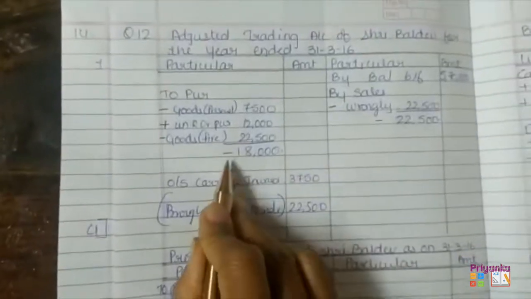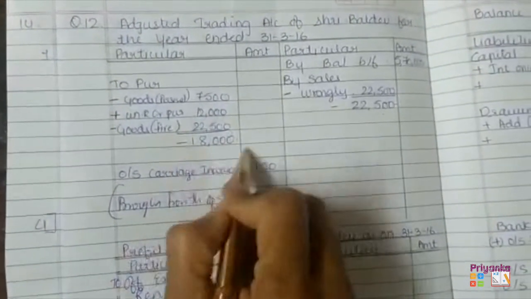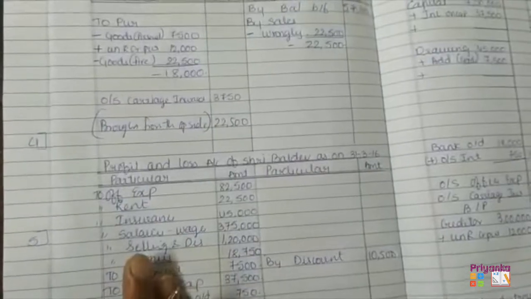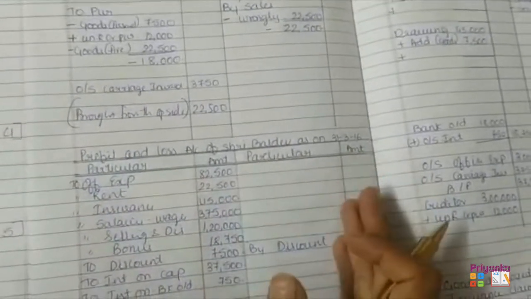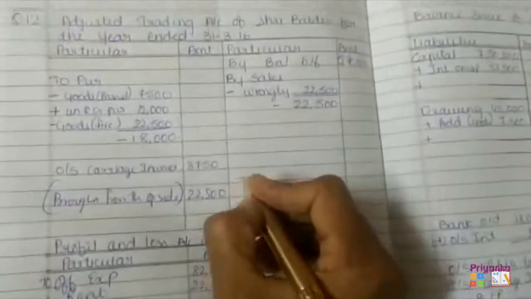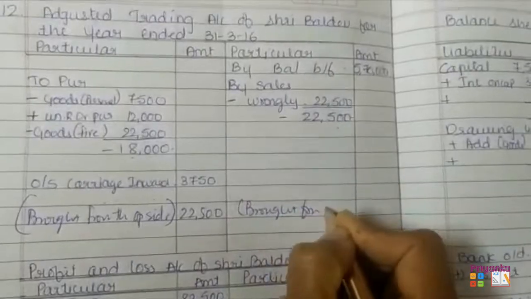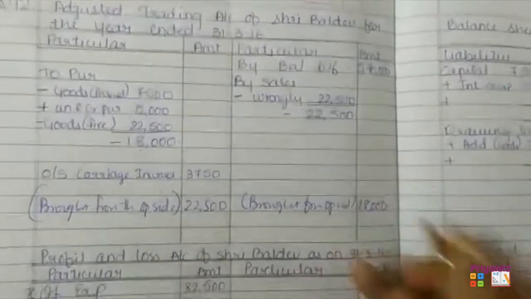And on the same side, if we see on the debit side, here also I found the answer in minus. The calculation comes in the minus. Not only here, if we find it in the P&L also, we have to do the same treatment. Whenever we find the negative answer, you just have to move it to the another opposite side of the same account. Here also we'll write bought from opposite side, that is 18,000.